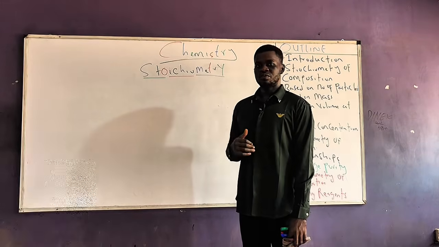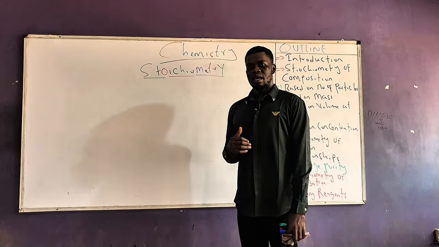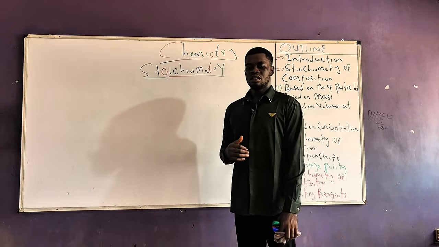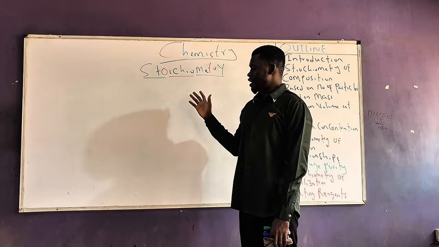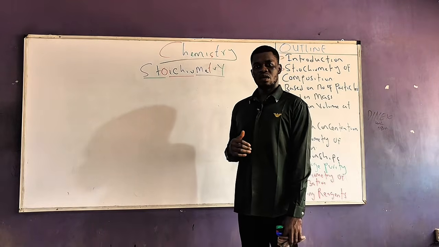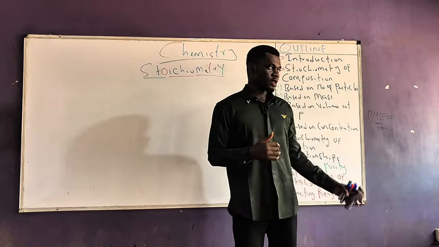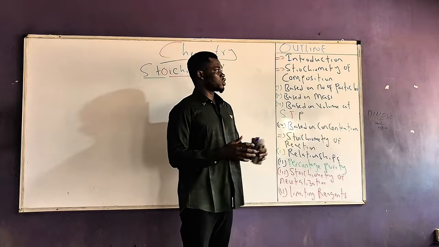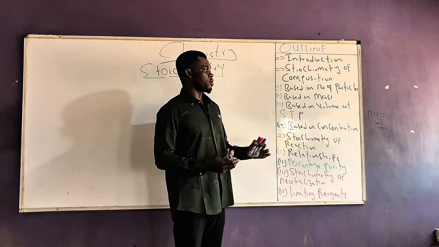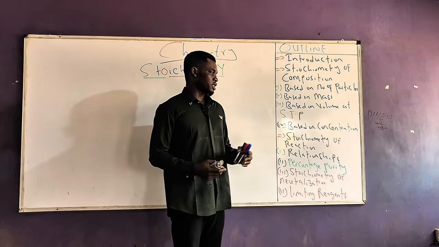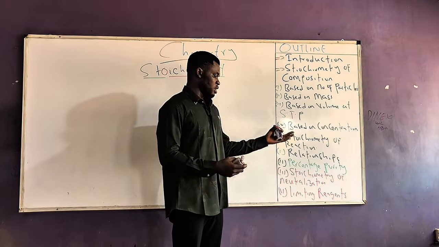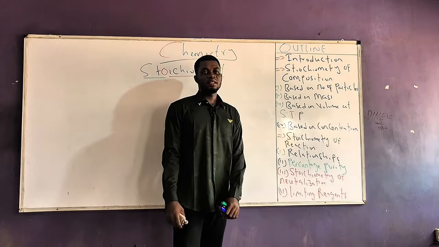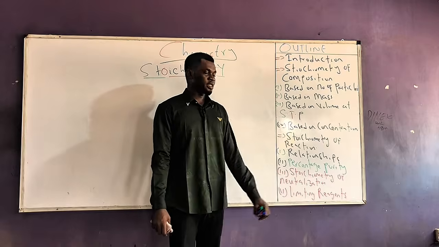So please try as much as possible to listen attentively, and I guarantee that by the end of this class you should be able to solve every single question you can encounter under stoichiometry. Now, this is the outline we'll be using. Give an introduction to stoichiometry. We'll talk about the stoichiometry of composition, essentially your mole concept. We'll talk about the stoichiometry of reactions, percentage purity, stoichiometry of neutralization, and we'll end the class with limiting and excess reagents.